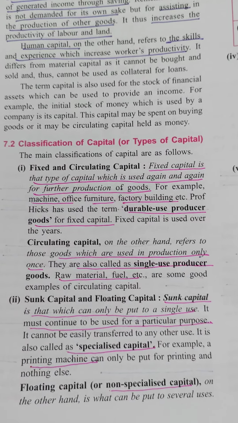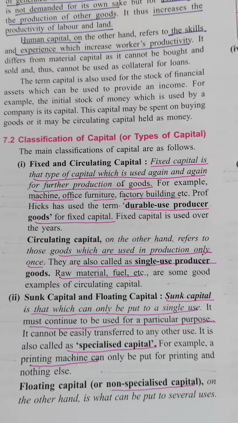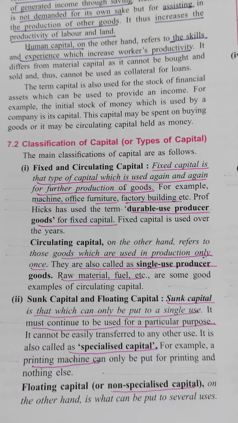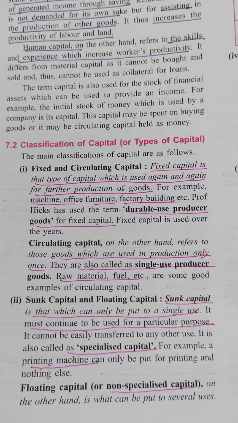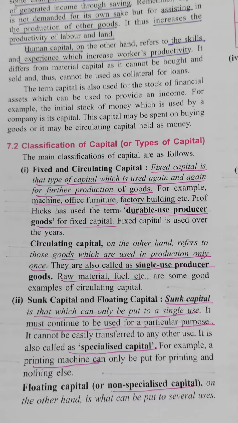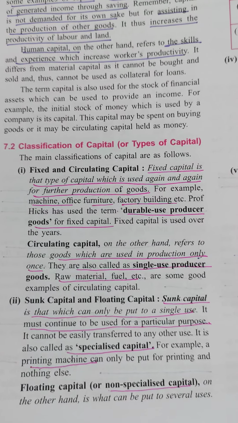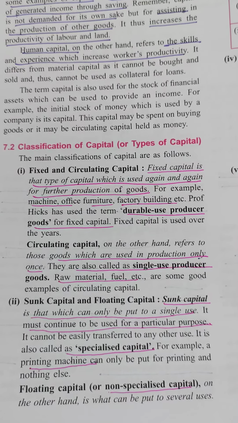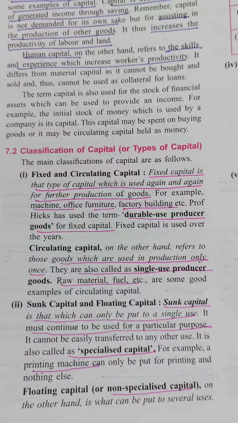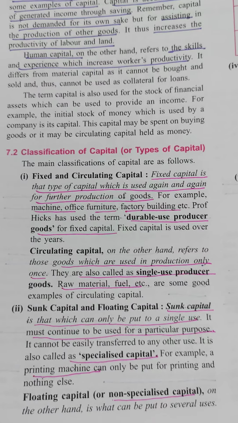Here they have given the example of the machine, where specialization is there. Suppose they have given the printing machine. The printing machine can only print, so it will only print things.